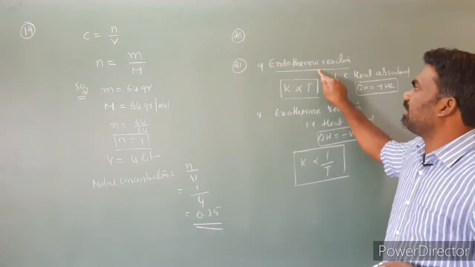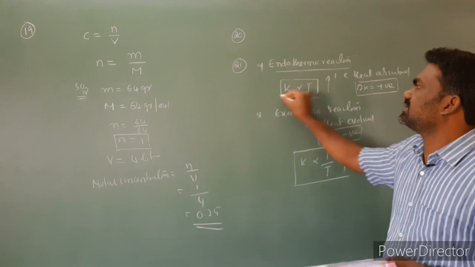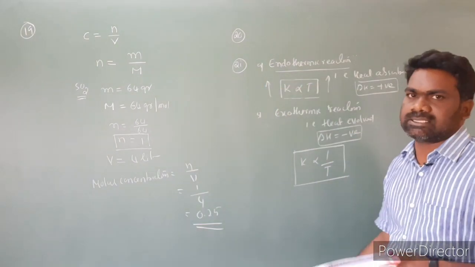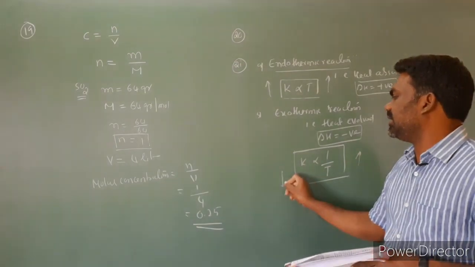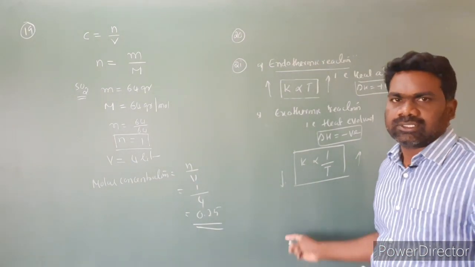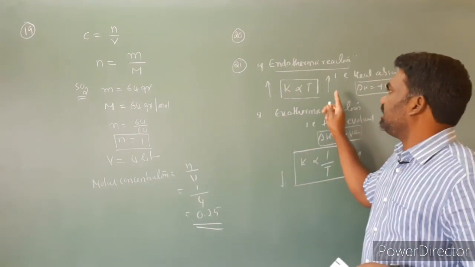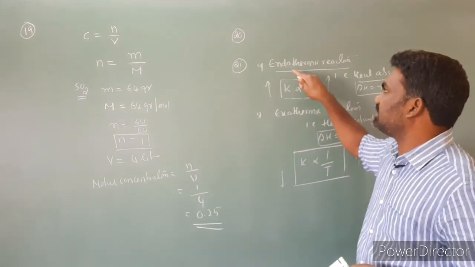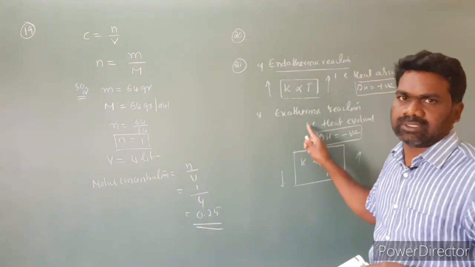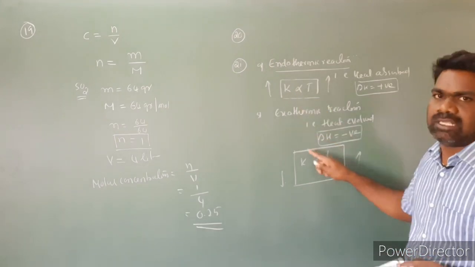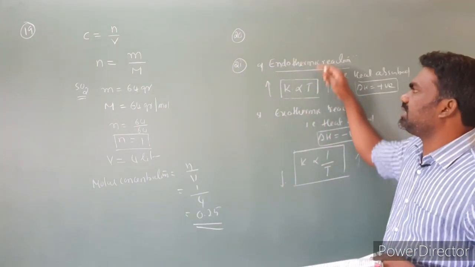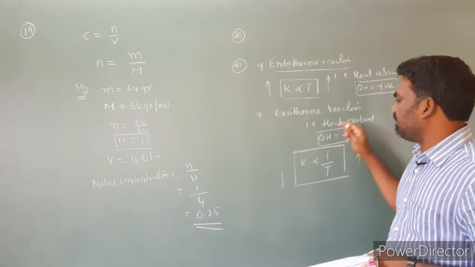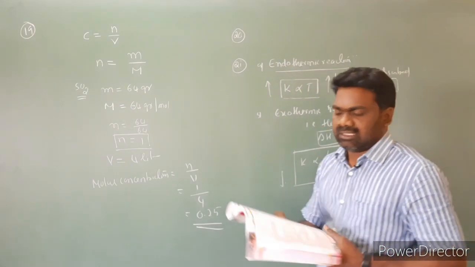So in the case of endothermic reactions, when temperature increases, K increases. But in the case of exothermic reactions, when temperature increases, K decreases, isn't it? So whether K increases or decreases depends upon whether the reaction is endothermic or exothermic. Endothermic: temperature increases, K increases. Exothermic: temperature increases, K decreases.